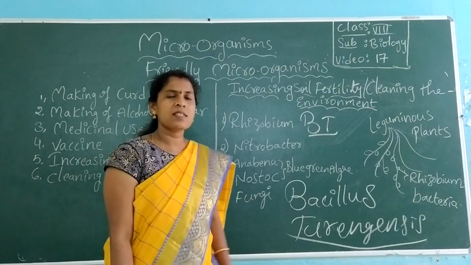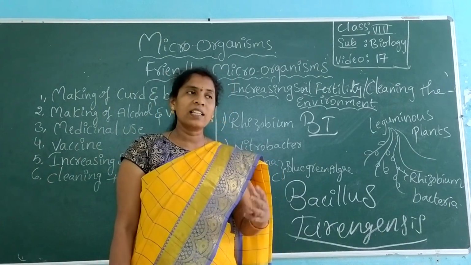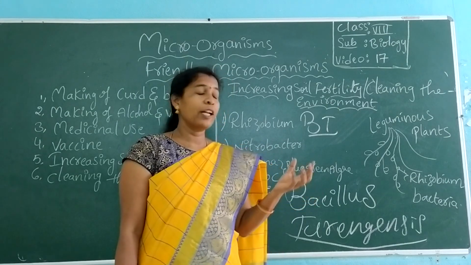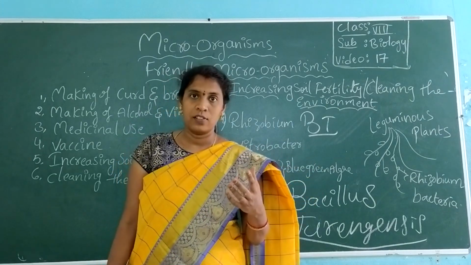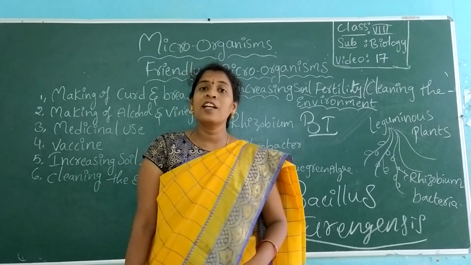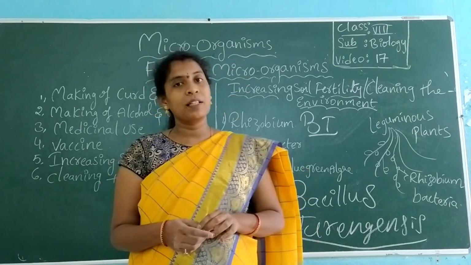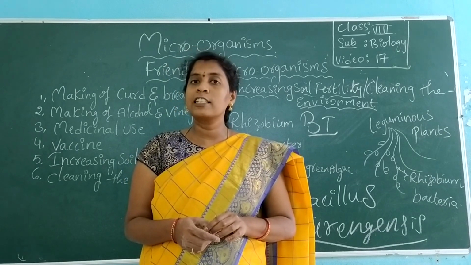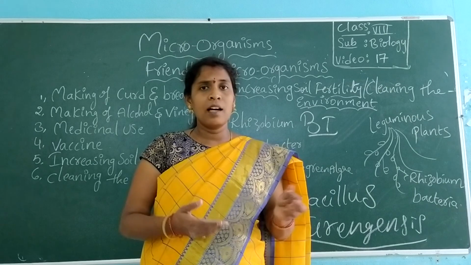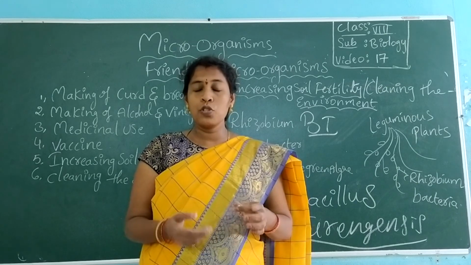Bacillus thuringiensis is a bacterium that generally acts as a pesticide to control pests. Got it? And it also controls fungal growth in a plant. Got it? So in this way, we are using different uses of bacteria and fungi in our regular life. These are useful bacteria and useful microorganisms.